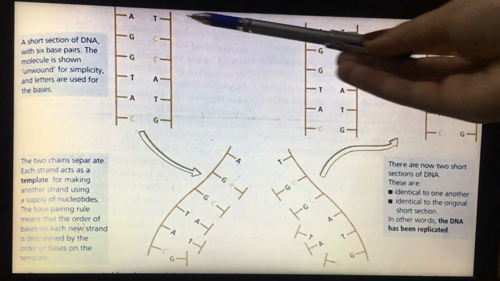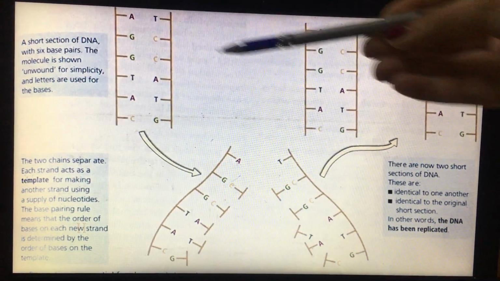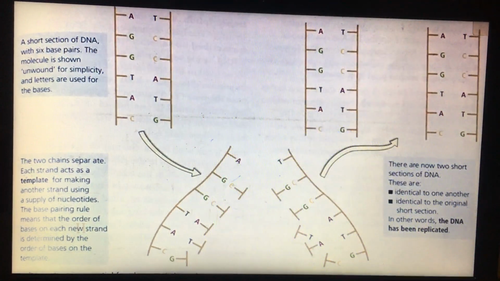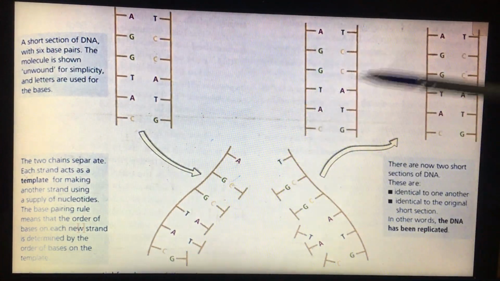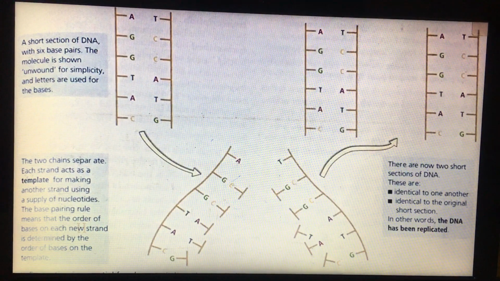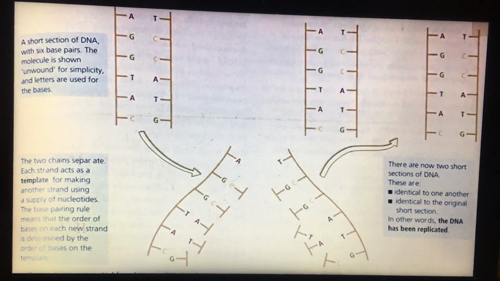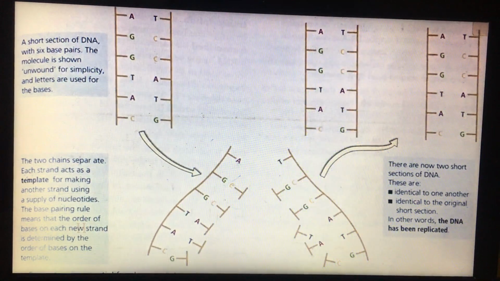So again, one short section of DNA divided into two strands, and each strand connects with the correct nucleotides to form another short section of DNA. It's identical to one another and also identical to the original DNA short section. So here we have finished DNA, proteins, and the characteristics of organisms.